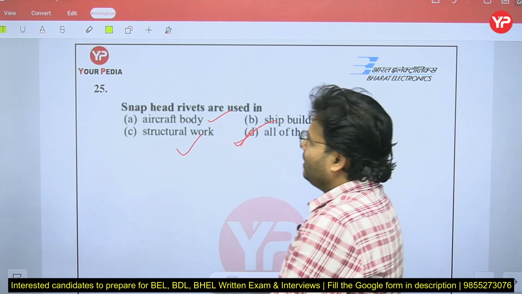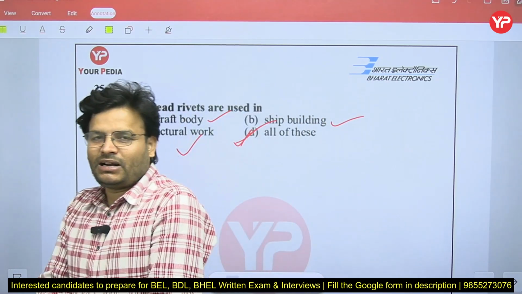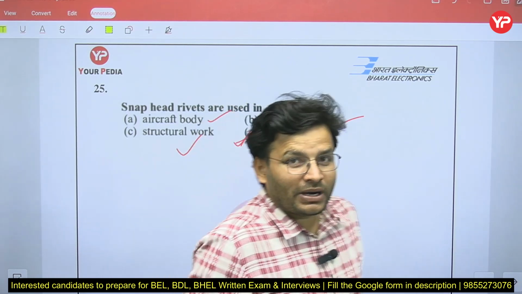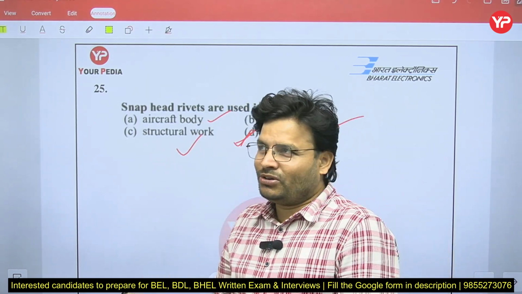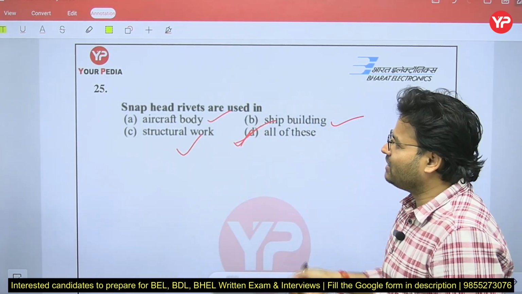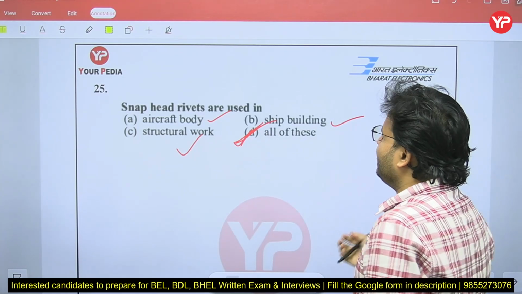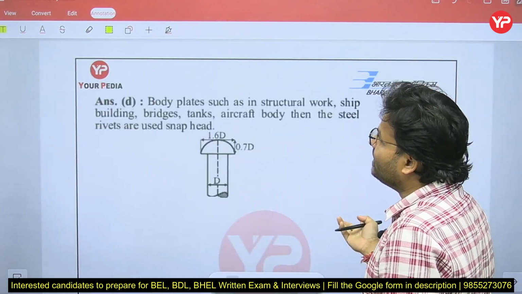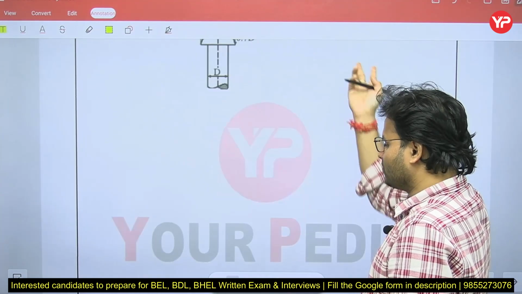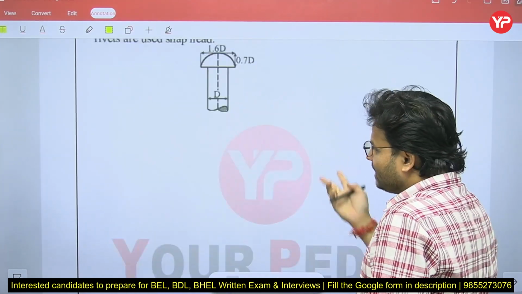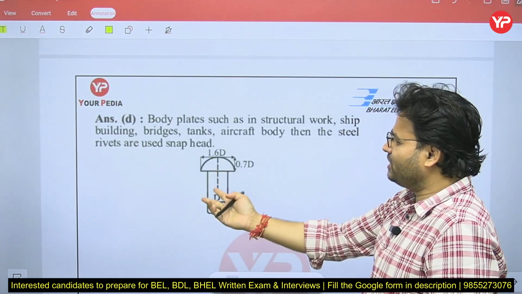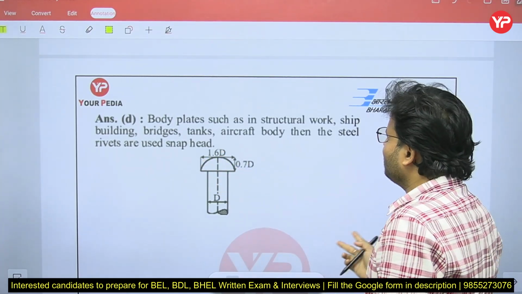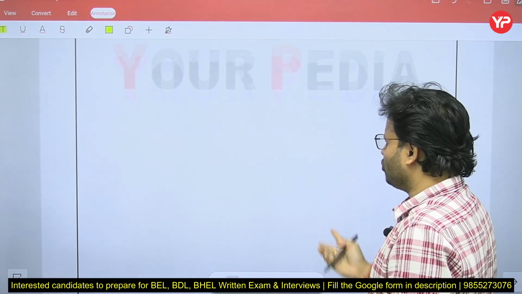Snap head rivet are going to be used even in the aircraft body, even in the shipbuilding, some structural work, means in the building of the bridges also. So you can say D for Delhi is the right answer, all are going to be used. Snap head is like that, na? You have to just remember D, then the head will be 1.6 D and the height will be 0.7 D. Sometimes, very rarely, that thing is going to be asked on the design.